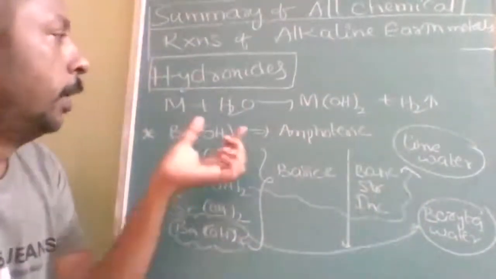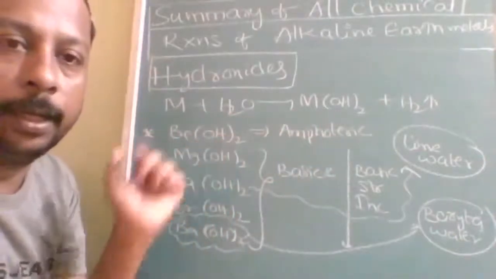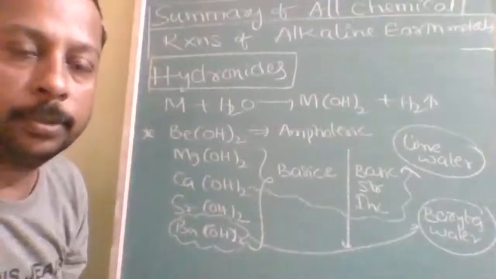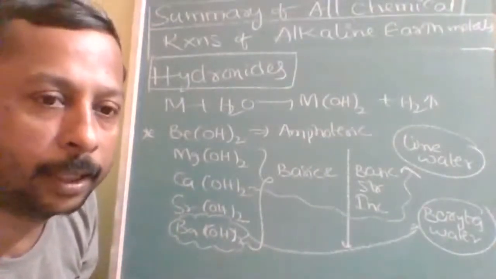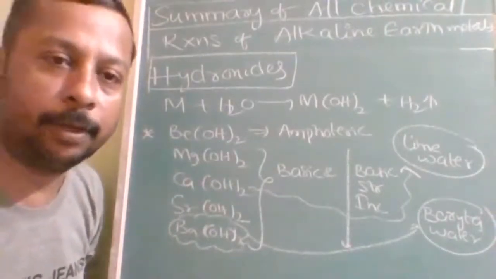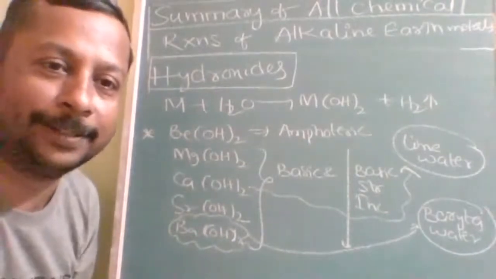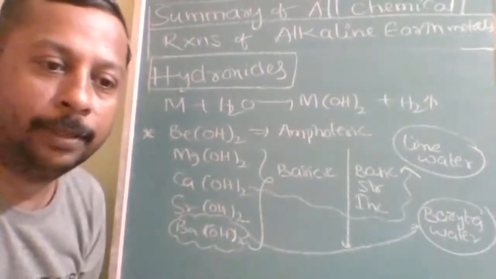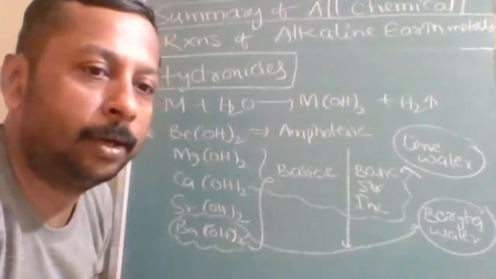Next, out of the hydroxides, only beryllium's is amphoteric. Suppose in the examination you get a single-correct question and you find some compound of beryllium, this is called a cheat code. Without subject knowledge, if you have to guess, then what will you do?